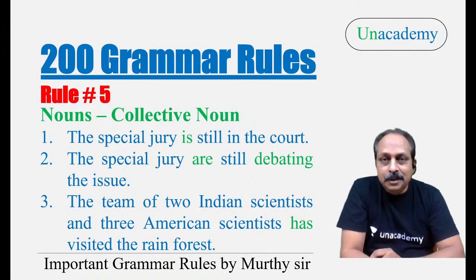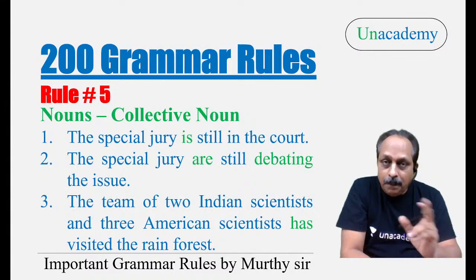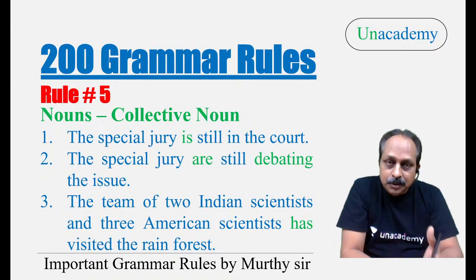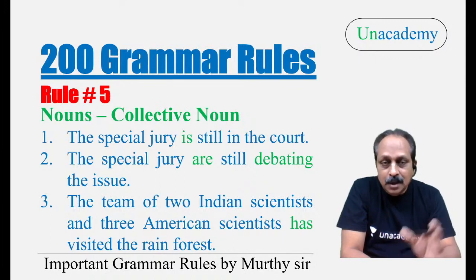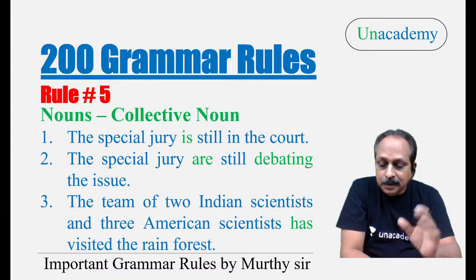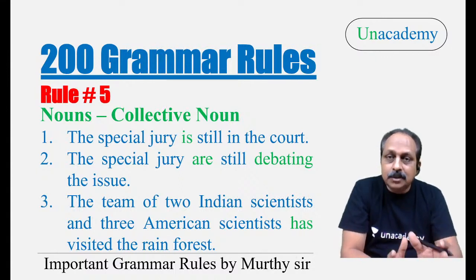What is the subject here? Team. Team is a collective noun. It is considered singular. Based on that, we have to say the team of two Indian scientists and three American scientists has visited the rainforest. Has visited. That is correct. And this goes with subject verb agreement as well. So this is the first rule I have just explained.